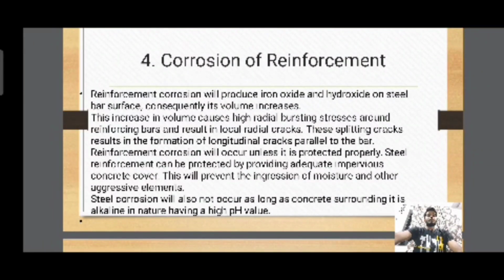Corrosion of reinforcement. Reinforcement corrosion will produce iron oxide and hydroxide on the steel bar surface. Consequently, its volume increases. This increase in volume causes high radial bursting stresses around the reinforcing bar and results in local radial cracks. These splitting cracks result in the formation of a longitudinal crack parallel to the bar.